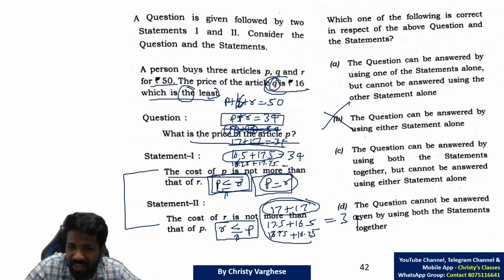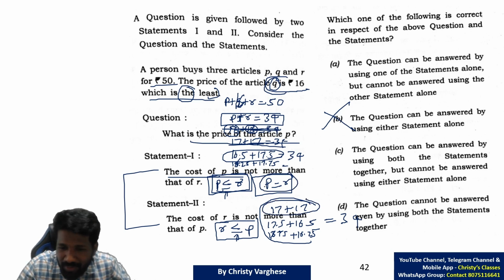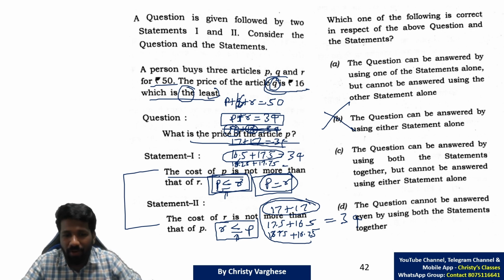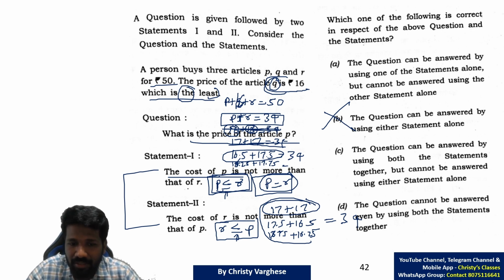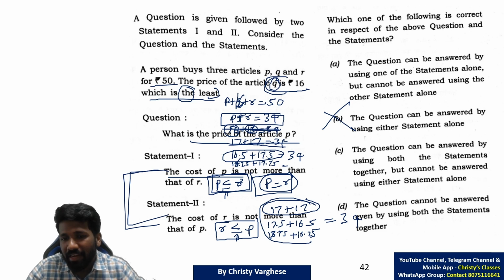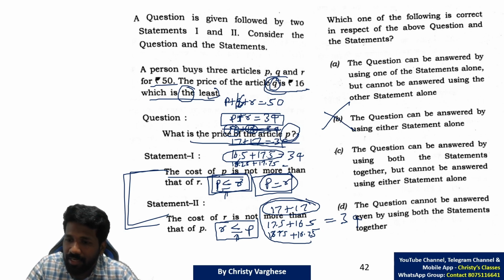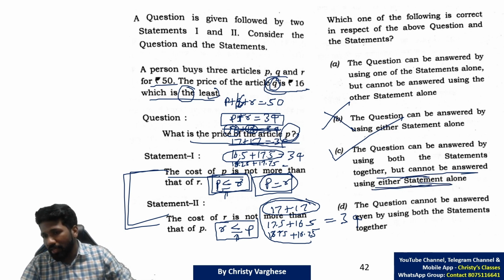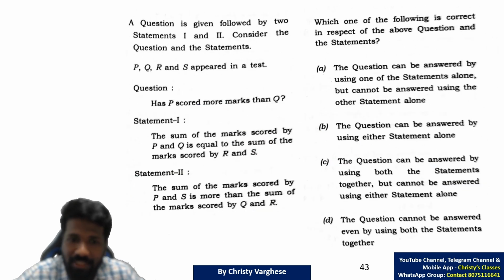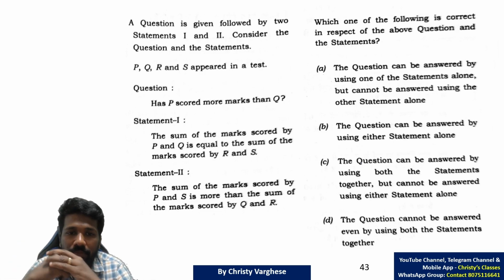That means 17 and 17 should be the P and R values. Only for that case, these two statements will be correct. That means you can find the value of P, which is 17. So the question can be answered by using both the statements together, but cannot be answered using either statement alone. Option C is the answer.